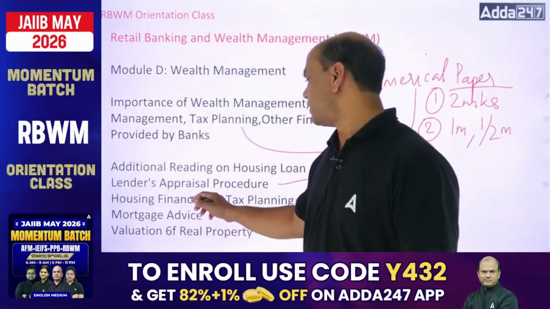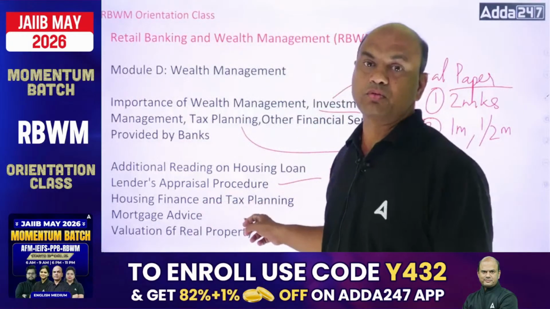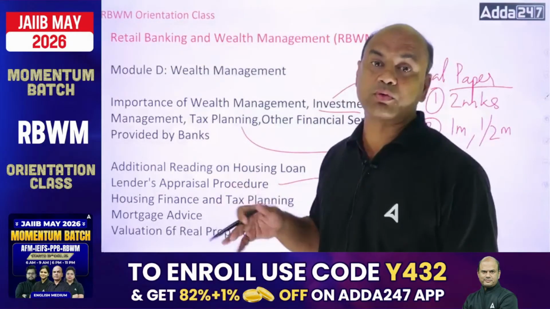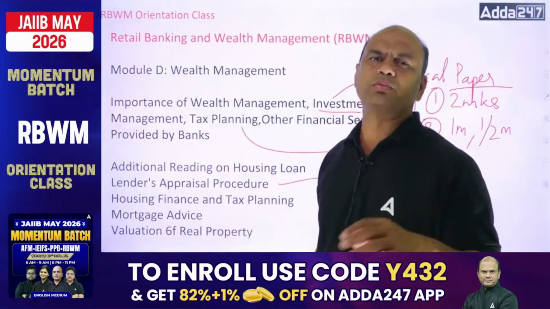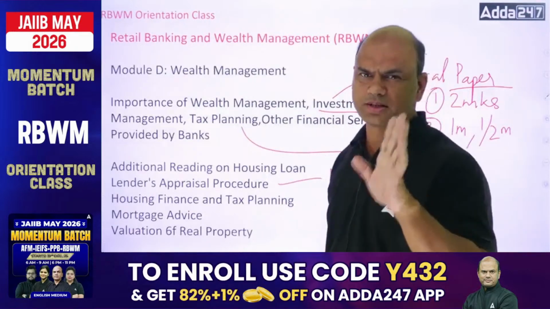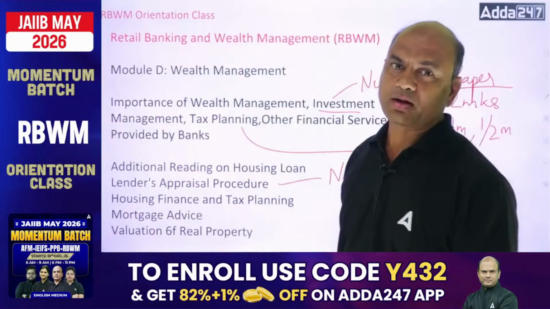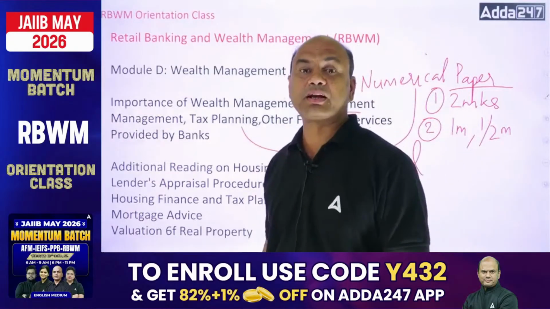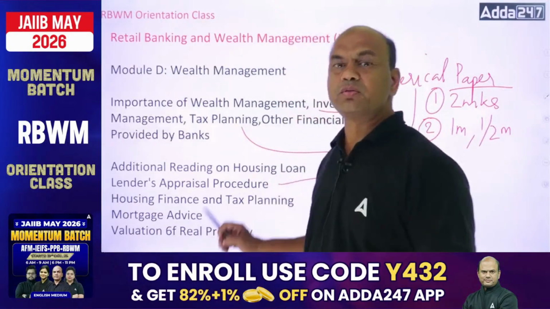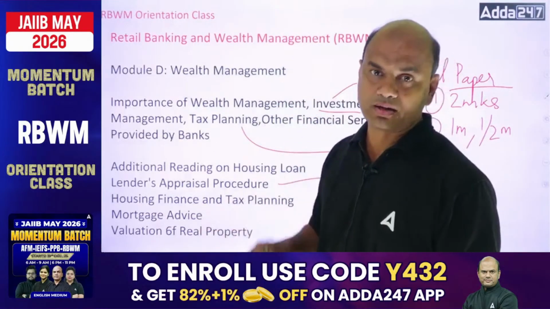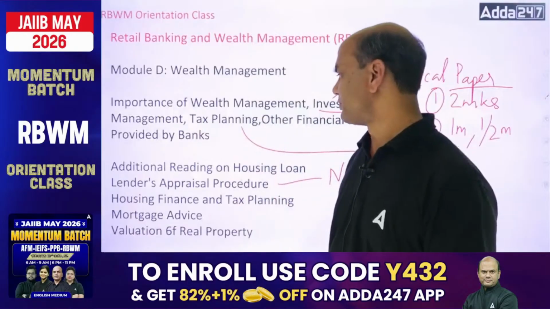Then second is housing finance and tax planning. What are the advantages of housing for tax planning? Now many of them have been removed. Almost everything is removed. Only one is there. Under this, for this interest received. Okay. Almost everything is gone. Only one is there. If you give the house on rent, only then it's available.